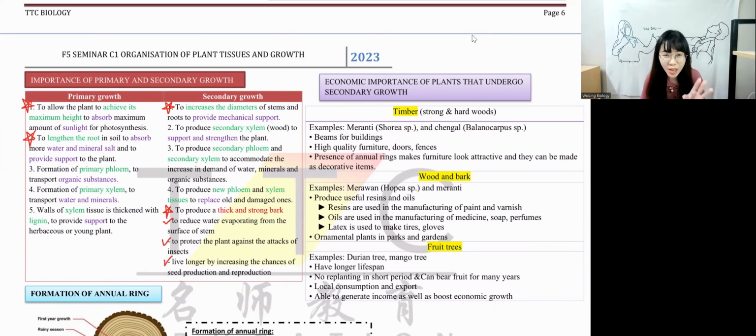So usually they don't really ask you what is the importance towards the plants. Most of the time they will ask you what is the importance of the plant undergoing secondary growth to human. Humans and plants, the only relationship that we have is money.